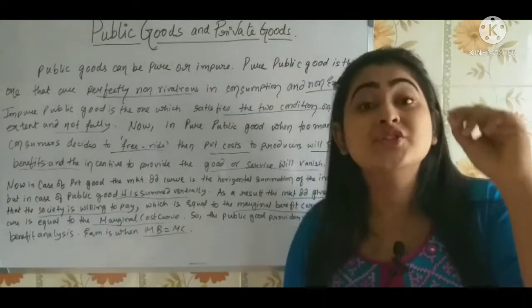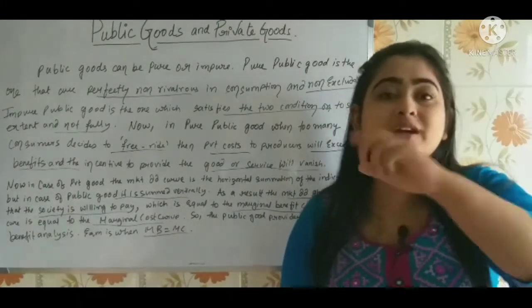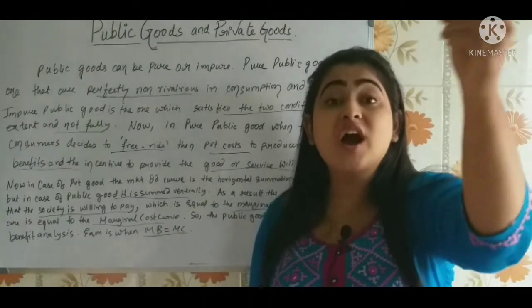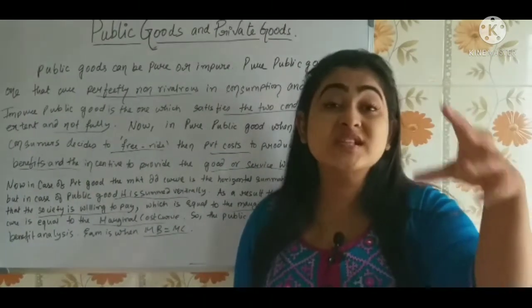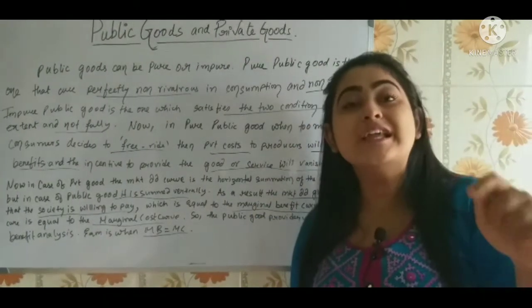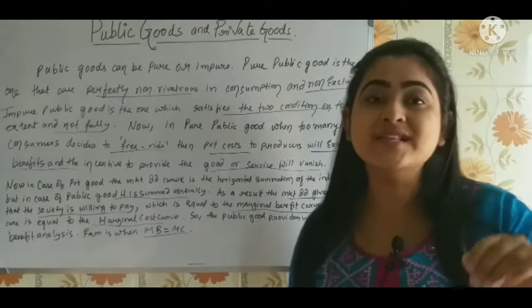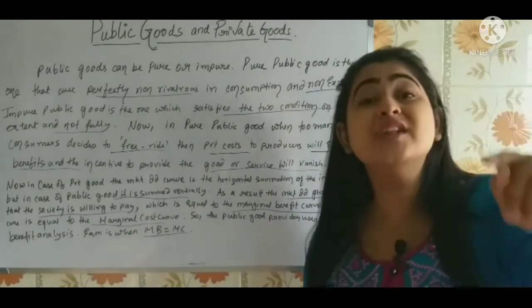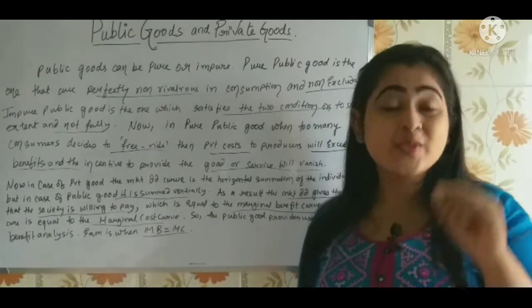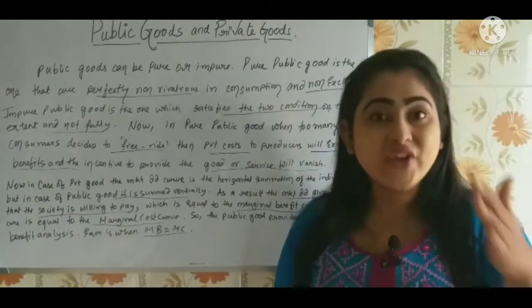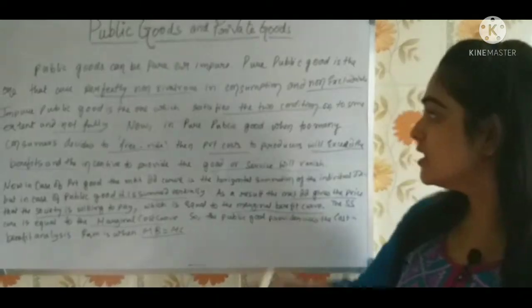But during rush hour, on that particular road, if an extra car is added, it reduces the availability of space for the other car. So that means it does satisfy the non-rivalrous or the non-excludable characteristic, but not fully. So that time it becomes what? Impure public good. Trying to understand. So that is the thing.